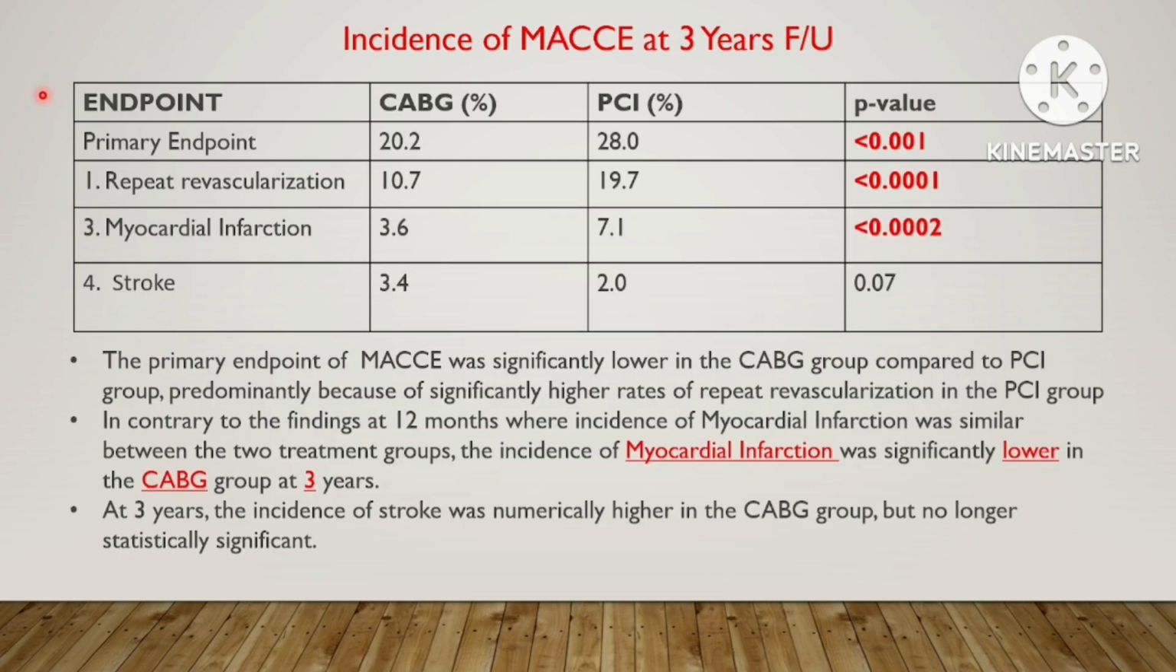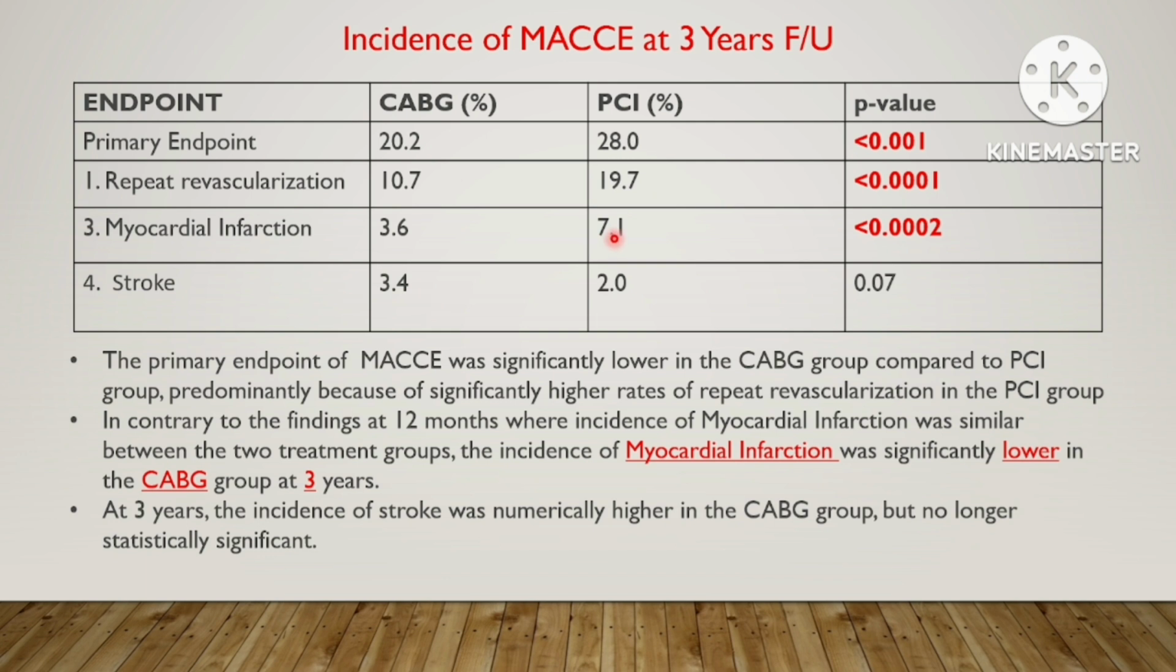Now, let's see the results of the SYNTAX trial at 3 years. The incidence of the primary endpoint was significantly lower in the CABG group, mainly because of excess repeat revascularization and excess myocardial infarction events in the PCI arm. Though numerically higher, the incidence of stroke was not statistically significant in the CABG group.